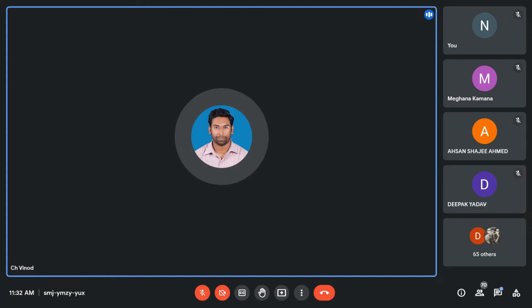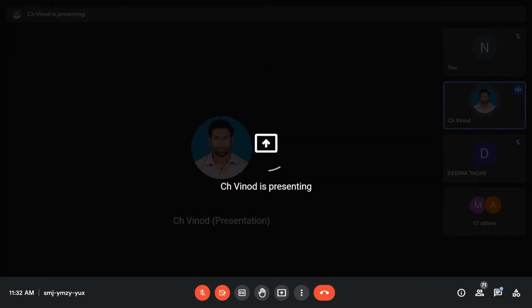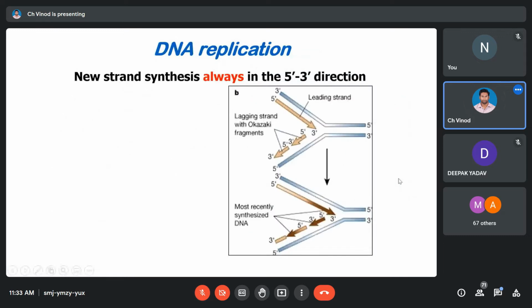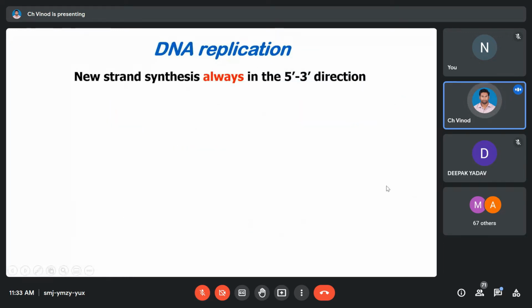So let's begin the class. Last time we were learning about the stages of mind diffusion. So today we are going to study about mitosis, and if time permits, we'll study meiosis today itself. Otherwise, we'll be going ahead with next class. Okay, so mind diffusion, you remember all this, right?